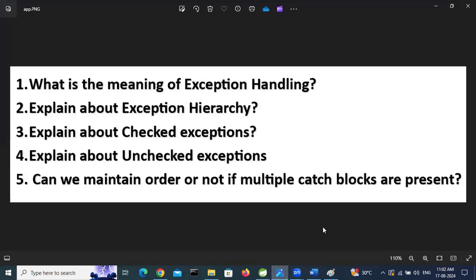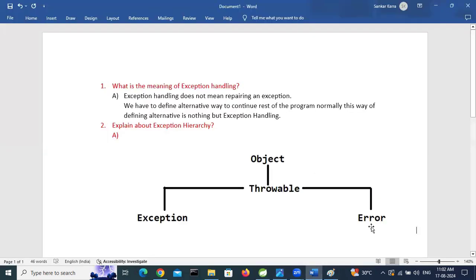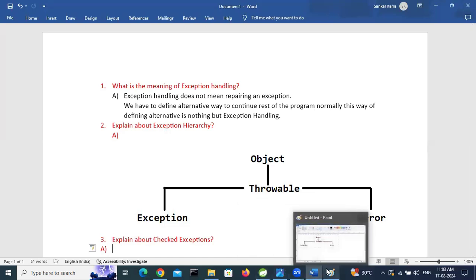Explain about checked exceptions. Explain about checked exceptions. Answer is here. Right. Go to the diagram.